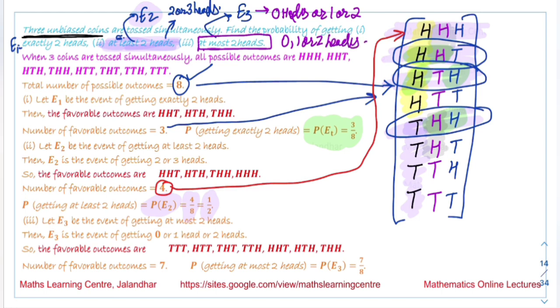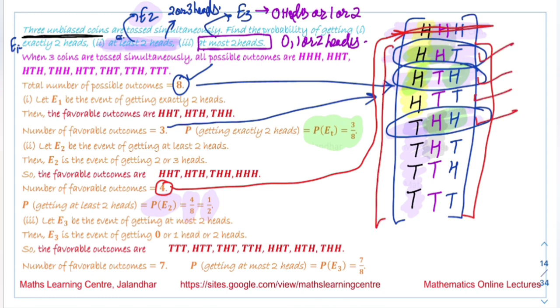So now look at these cases over here. This first case has 3 heads, so it is not a favorable event. In the rest of the cases there are at most 2 heads: 2 heads, 2 heads, 1 head, 2 heads, 1 head, 1 head, and 0 heads. Even this one is favorable, since it has at most 2 heads. This is also a favorable outcome for this event E3.